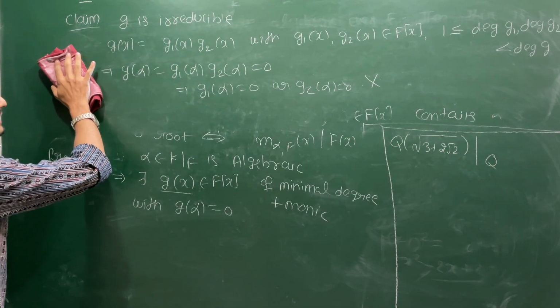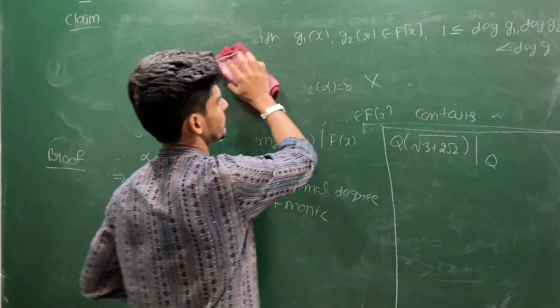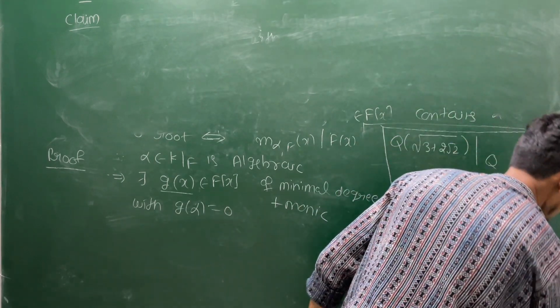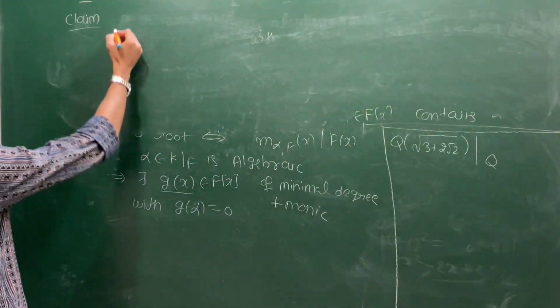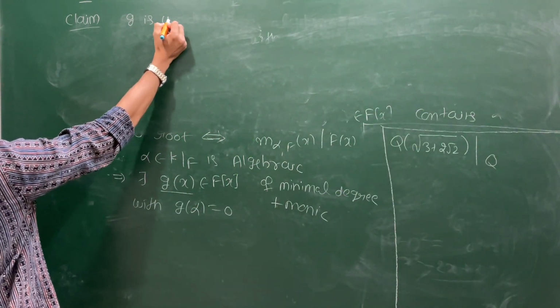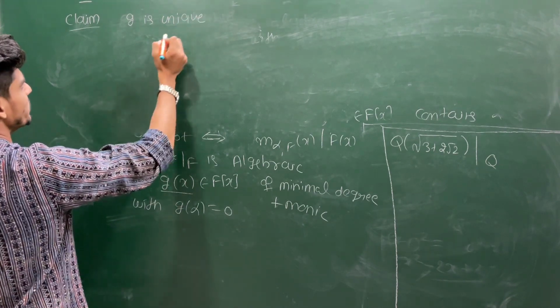Now let us prove the uniqueness of this g. Claim: this g is unique.